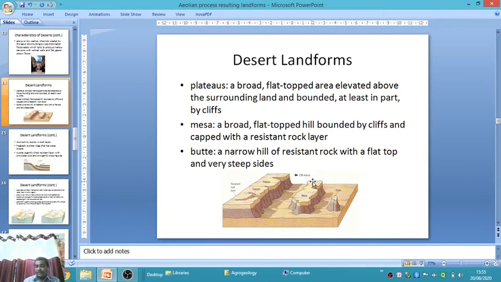When traveling by train from Manmad towards Aurangabad, from the right side you will see so many mesas and buttes, thumb-like structures, very small hills and very flat-topped hills in the form of mesas and buttes, on the right side of the railway track, as a part of the Sahyadri, Ajanta mountain ranges. Okay.